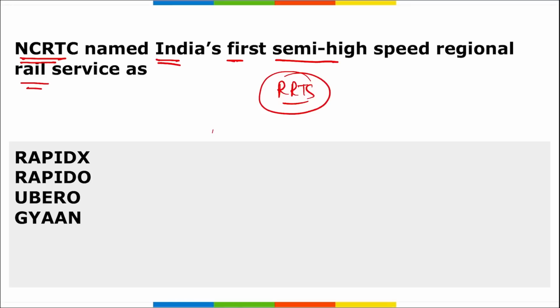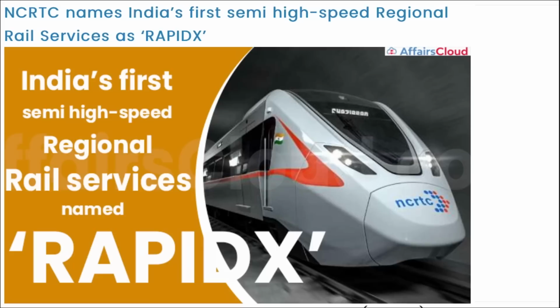Transport Corporation has named India's first semi-high speed regional rapid transit system as RapidX. It has been named as RapidX as it is easy to read and simple to pronounce in various languages. It is your RapidX. Here it also signifies speed and progress, and the X here denotes the next generation technology and the new age mobility solution. Right, then NCRTC also released RapidX logo with a green leaf symbol, right?